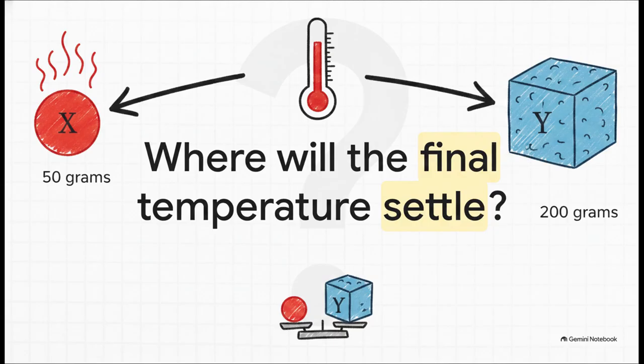If we put these two objects in contact, well, we already know energy is going to flow from hot to cold, from X to Y. But based on what we just learned about mass and total thermal energy, with that whole iceberg and boiling water example, where do you think the final equilibrium temperature will actually settle? Is it going to be right smack in the middle at 60 degrees? Or will that massive 200-gram object pull the final temperature closer to its own starting point? I want you to take your brand new understanding of energy transfer and mass and predict the outcome of this scenario. Think it over and keep questioning how energy shapes the physical world around us.